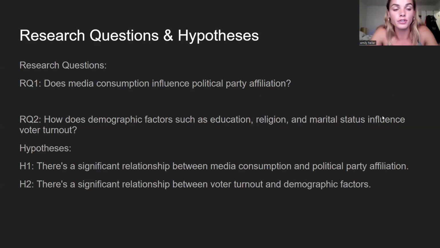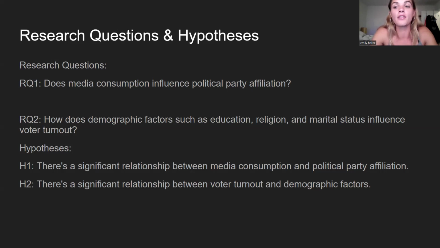So our first research question is, does media consumption influence political party affiliation? We want to see if the amount of media one takes in and is exposed to affects whether they are Democratic or Republican or part of the independent party.